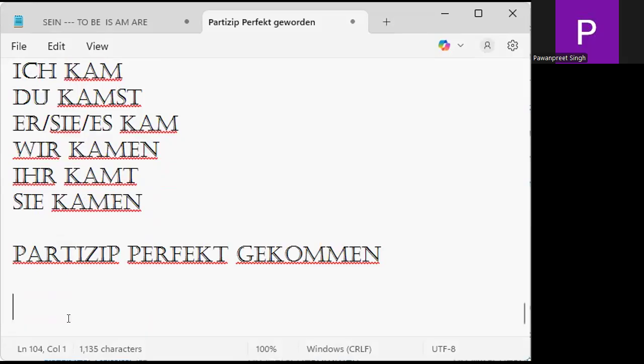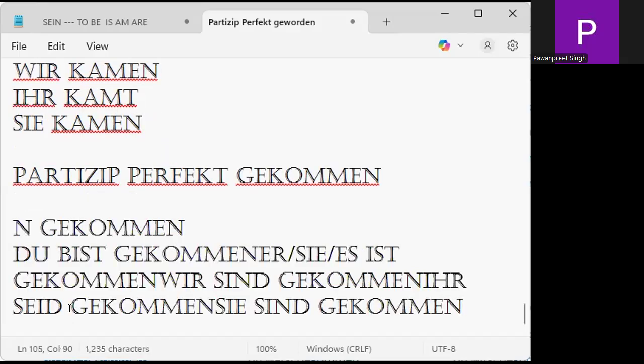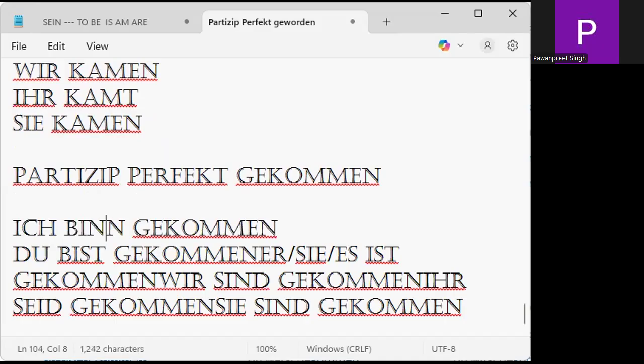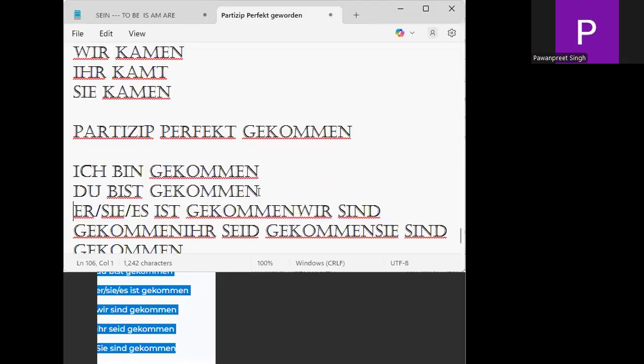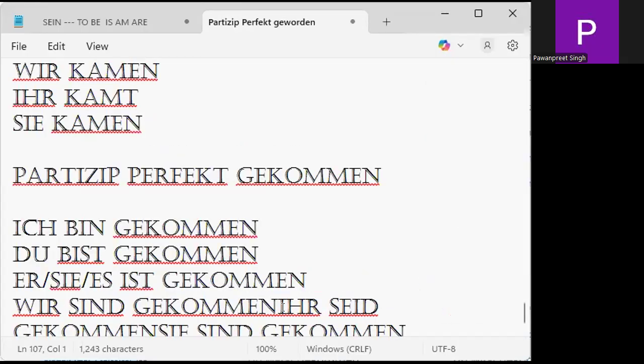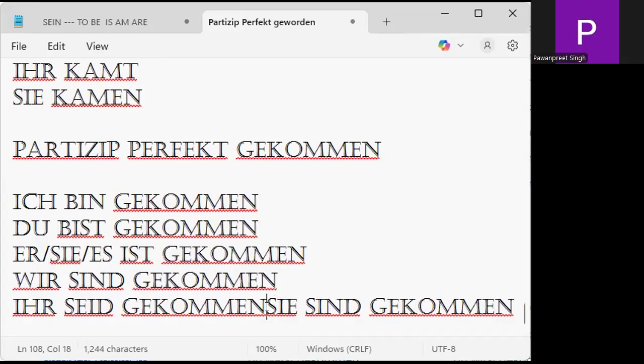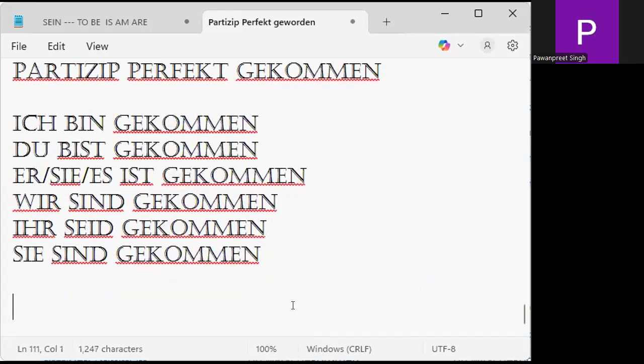Now, my friends, kommen is your vocab which belongs to your sein family verb. In case of present perfect tense, I have come, you have come, you need to understand two families. One is haben and one is sein. That's a rule, because here you have a leg movement verb. You can understand by heart. This is your sein family verb. So ich bin gekommen. Is it clear to you? Du bist gekommen. Sie ist gekommen. Wir sind gekommen. Ihr seid gekommen. And sie sind gekommen. Is it clear to you, my friends?